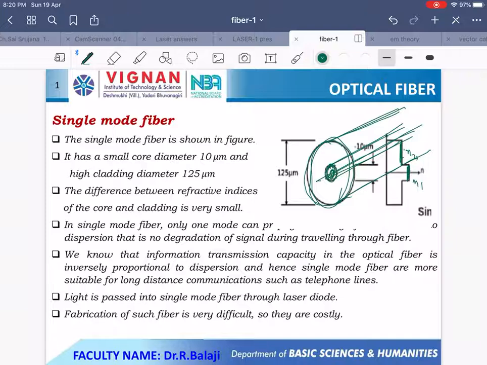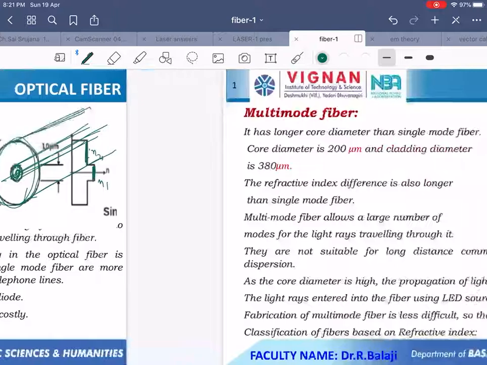The light is passed into single mode optical fiber through a laser diode. The core diameter is very small, so to launch the light into the optical fiber, we require a narrow beam. By using a laser diode, you can launch the light energy into single mode optical fiber. Such small core diameter fabrication is very complicated. That's why the fabrication of such fiber is very difficult. Then automatically the cost is more.